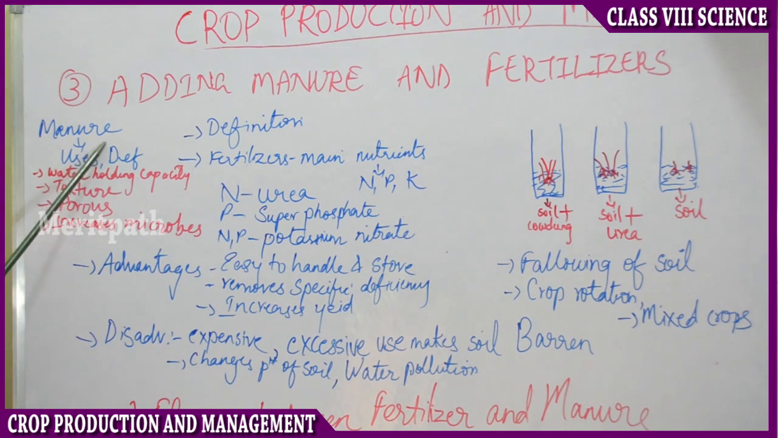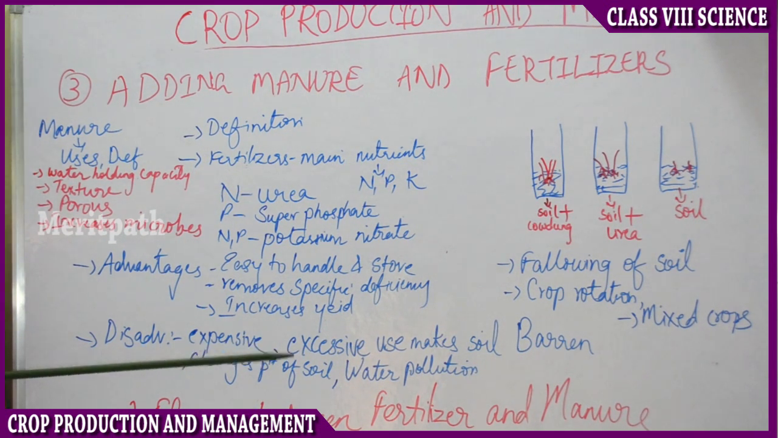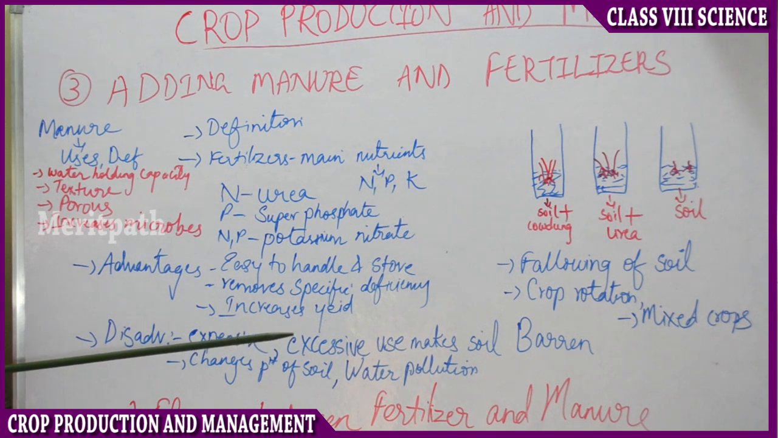Next, coming to manure. What is manure? It is nothing but an organic material. Organic means natural material made up of decomposed plants and leaves like dry dead leaves, animal excreta and everything composes manure. You also read about vermicompost and panchgavya in your earlier classes, right?